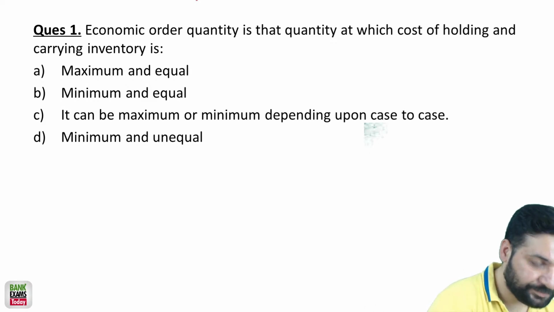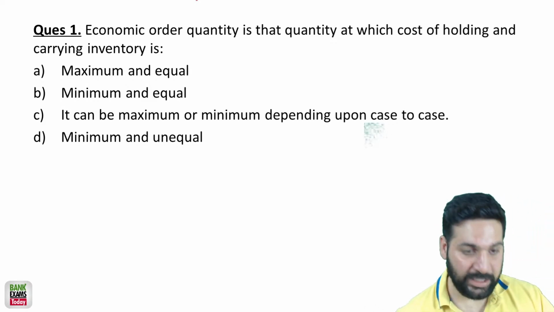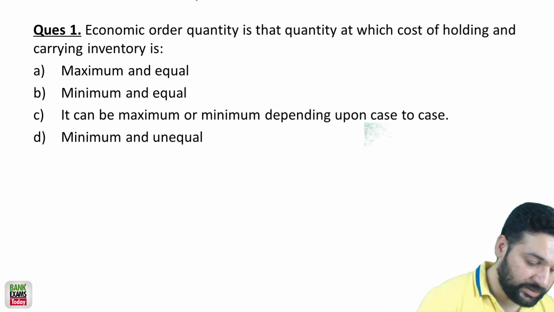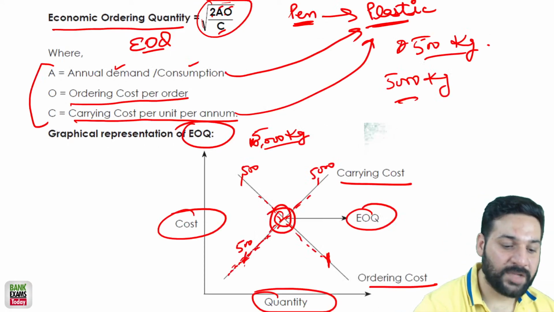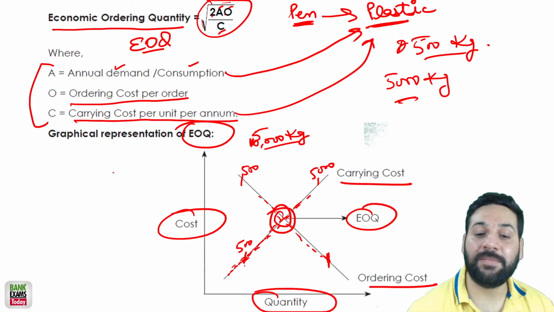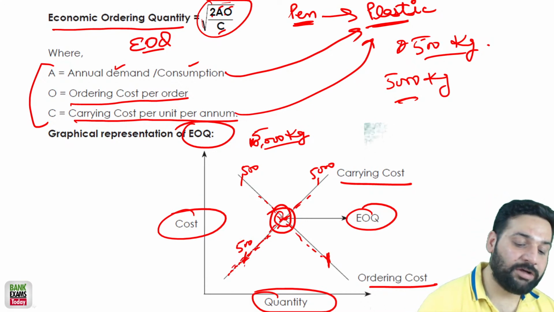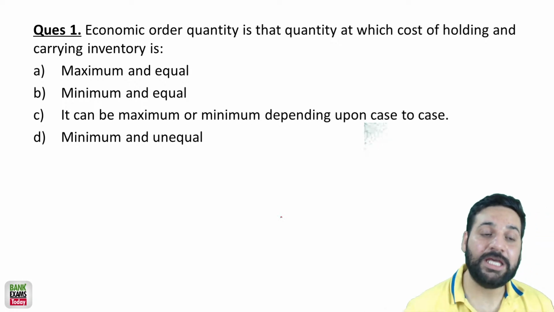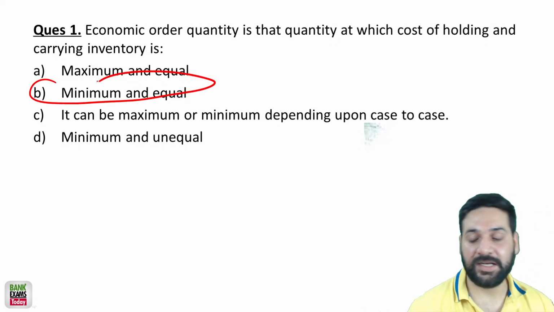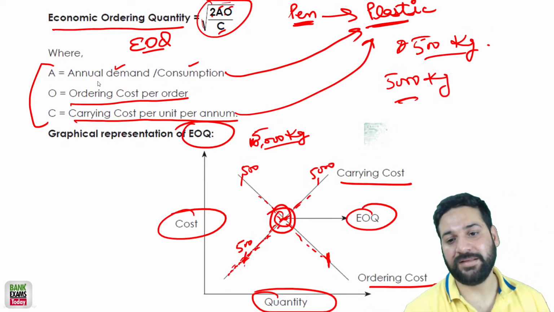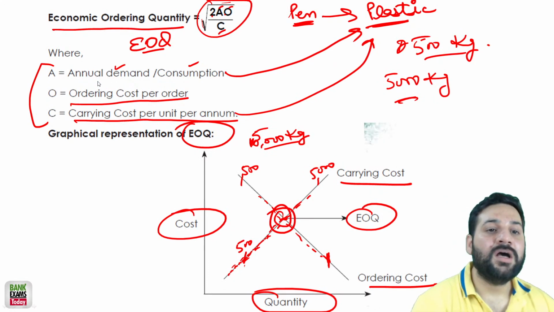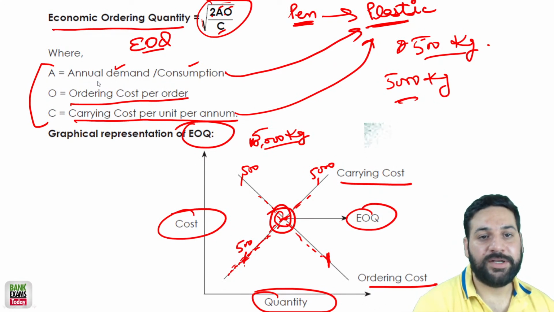Please let me know. Maximum and equal, or minimum and equal. See, give it a close look. At this point, it is minimum and equal. At this point, the cost would be minimum and equal. So B is the correct answer. So that is economic order quantity.